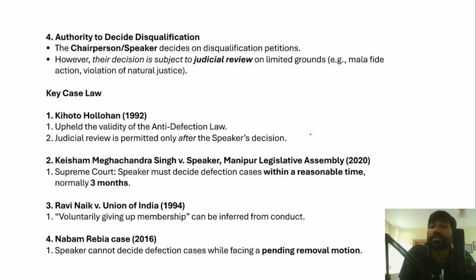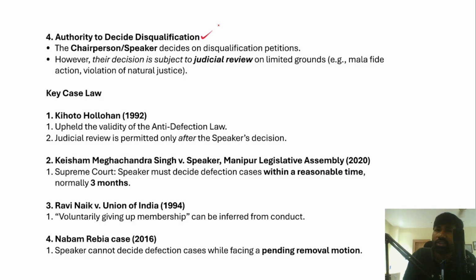Right, so let's understand the authority to decide a disqualification. Who will decide the disqualification of a member who joined another political party? The 52nd Constitutional Amendment Act has given the responsibility to decide the disqualification to the speaker or the chairperson, right? So they are the authority to decide disqualification petitions.